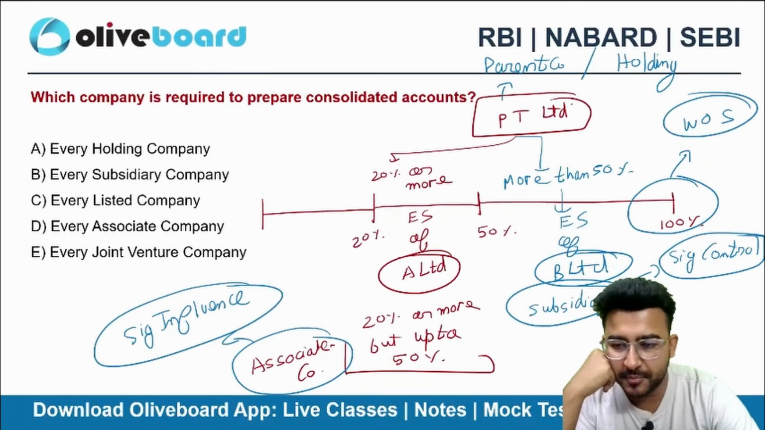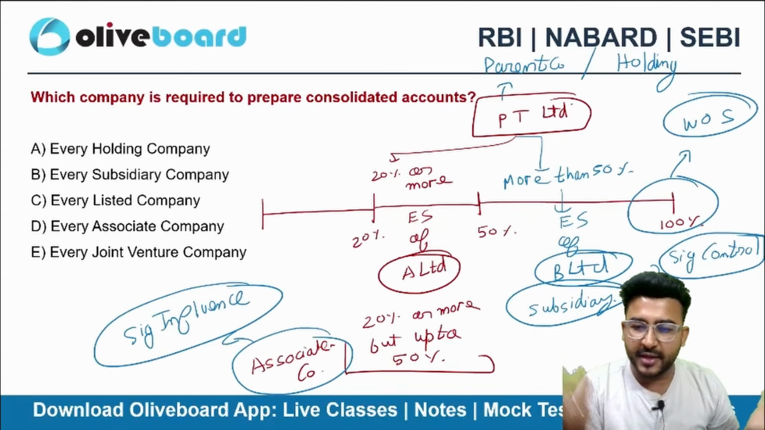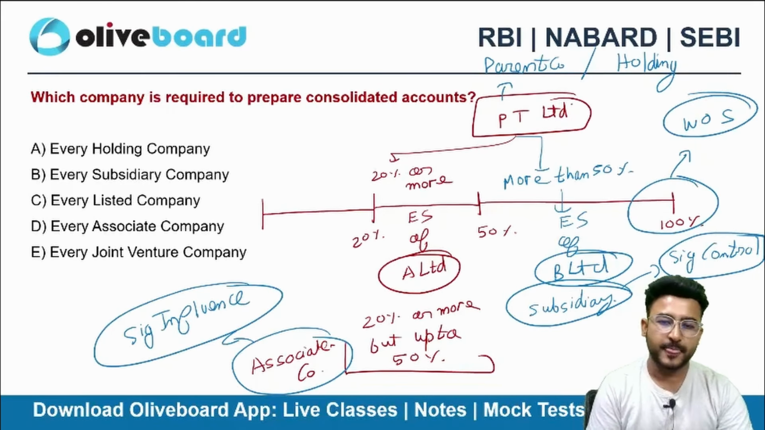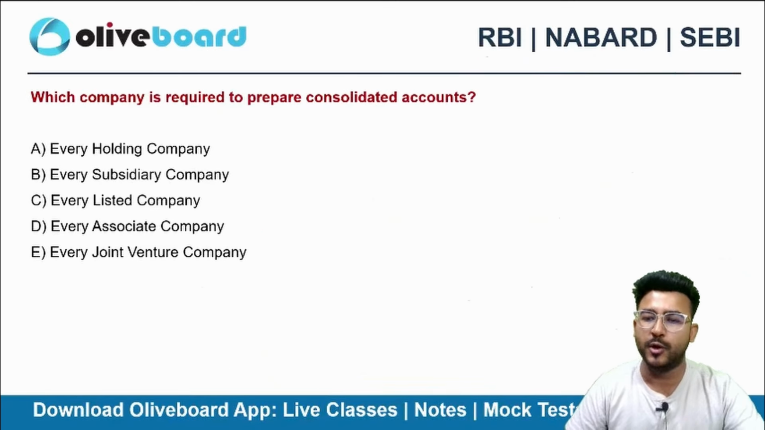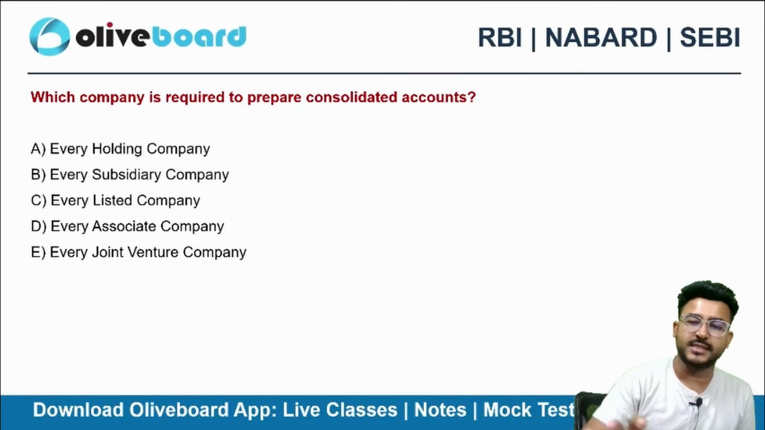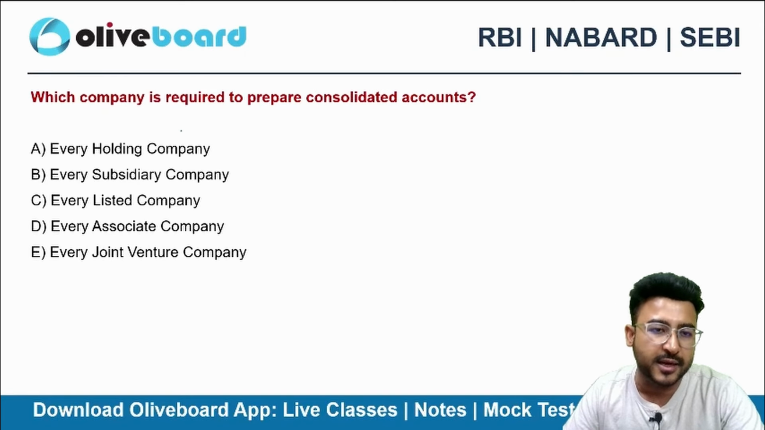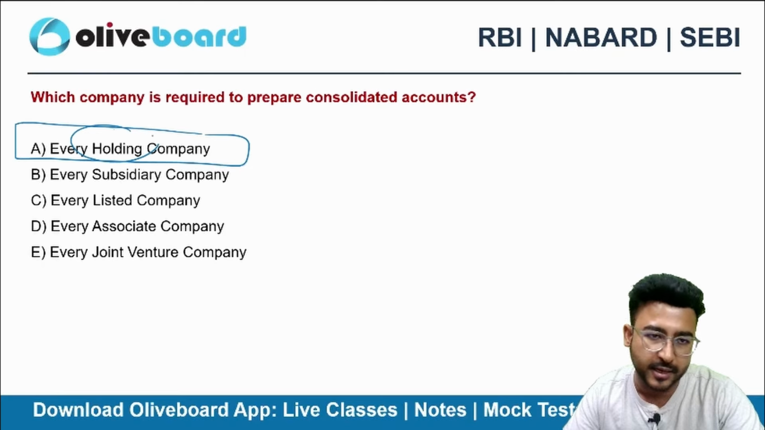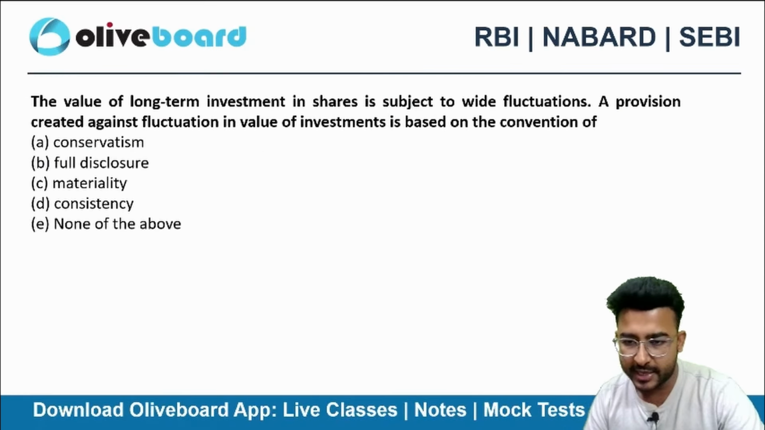So holding is parent company 100%. We can't say 100% because I am holding just 20% in A Limited. Still I am a parent company, right? So it's not like I have to hold 100% always. Even if I own 20%, I will be the parent company, right? Even if I hold 60%, that is more than 50%, I will be the parent company. But the moment I become a parent company or a holding company, I need to consolidate. I need to prepare the consolidated accounts, right?